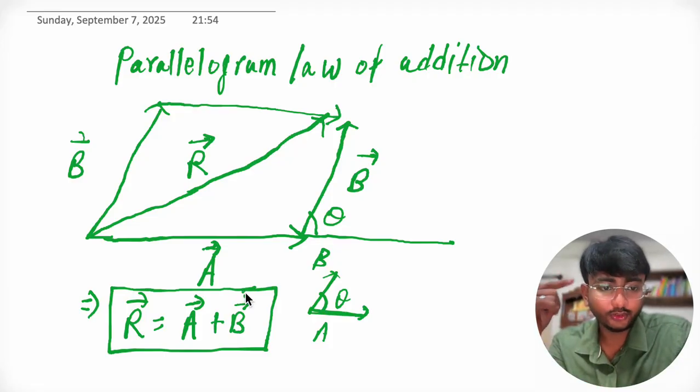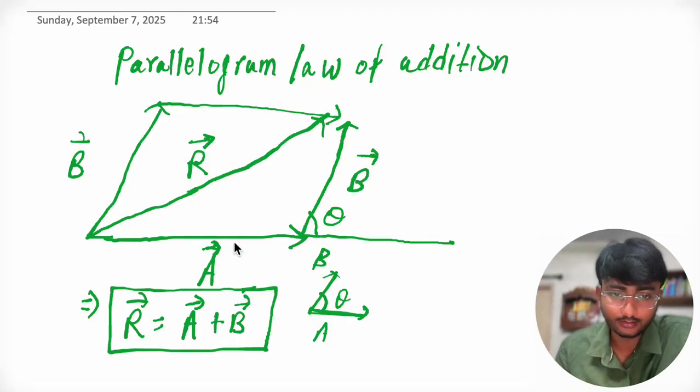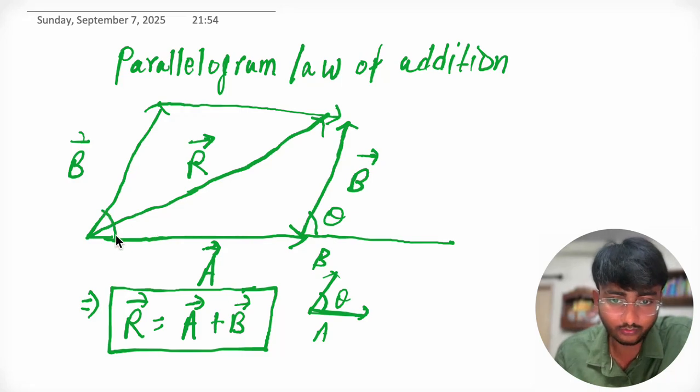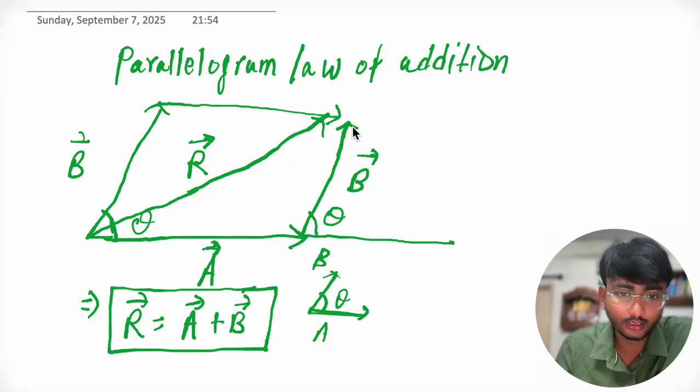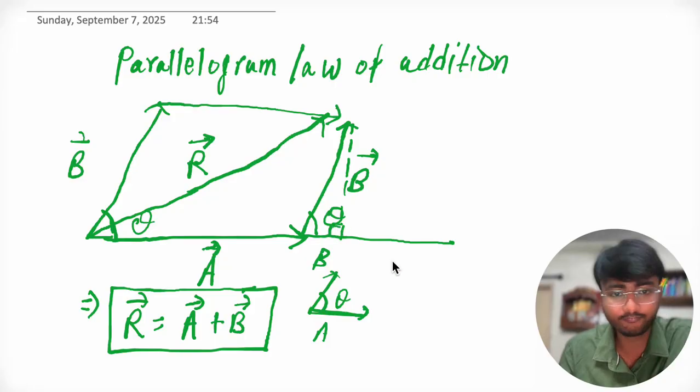Now how can you calculate the magnitude here? See, this is theta, so if we shift like this, then this whole angle will also be theta. Can we say that? Yes. Now draw a perpendicular here. This is 90 degrees. Can we say that? Yes.